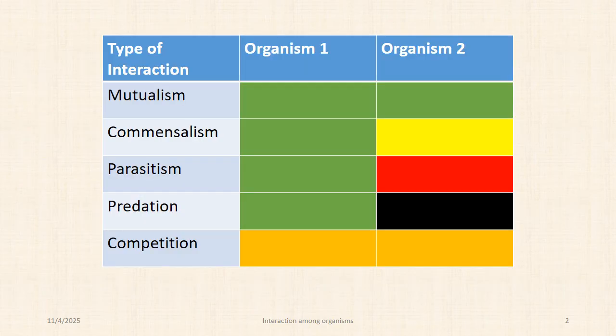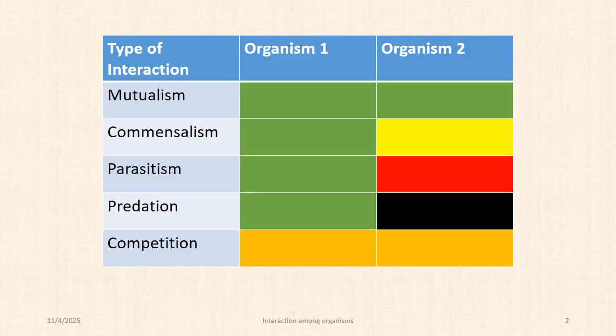There are several types of interactions between two or more organisms. Here, you can see in some relationships, both of the organisms are benefited. In this slide, green color means benefited, yellow color means neutral, and red color means harmed. So in the first type of relationship, both organisms are benefited from their relationship. This kind of relationship or interaction is known as mutualism.